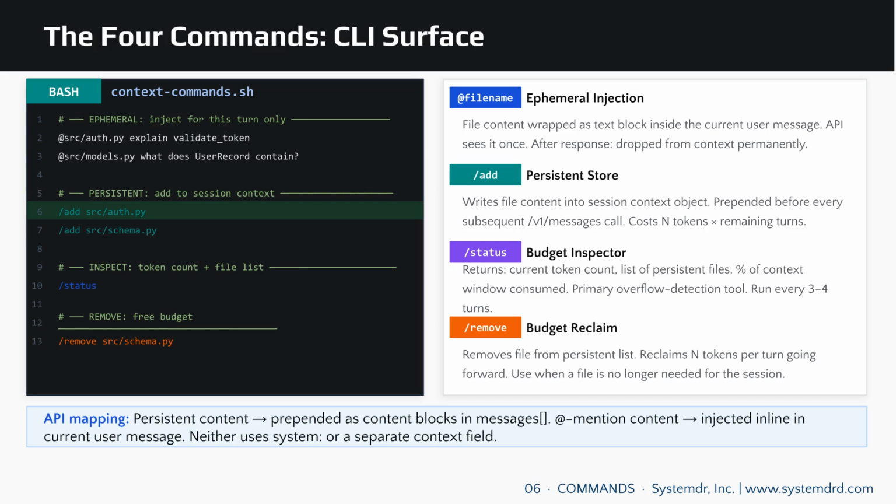The CLI provides 4 key commands. @filename is for ephemeral, one-turn content injection. /add creates persistent context. /status is the budget inspector, showing persistent files, total tokens, and percentage of window consumed. /remove reclaims budget by deleting the file from the persistent list. Remember, neither mechanism uses a separate API context field. They both become content blocks in the messages array.